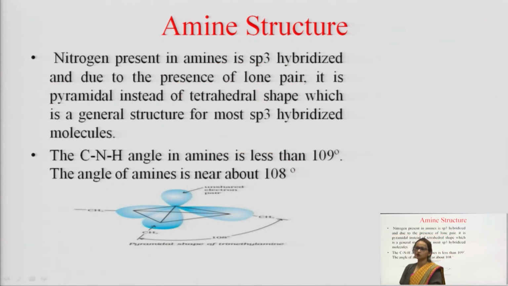Got it? So, before starting with the basicity, we came across the shape of amine. The shape of amine is pyramidal, and the pyramidal shape is because of the lone pair of electrons on the nitrogen atom.